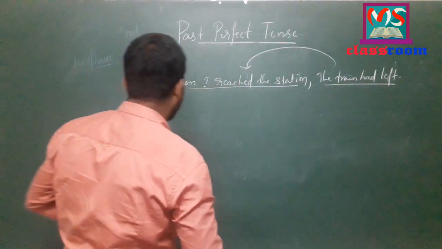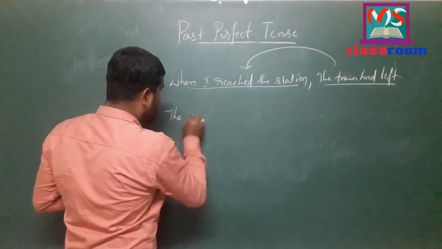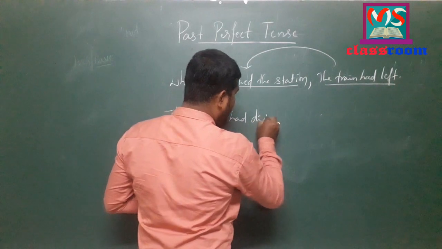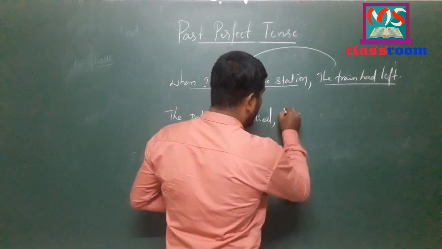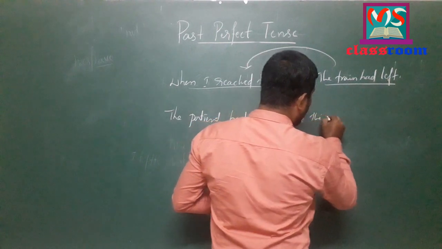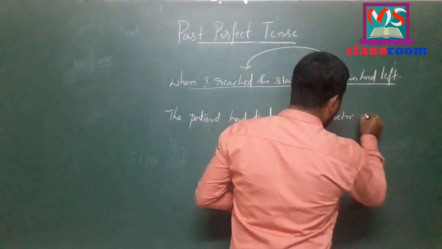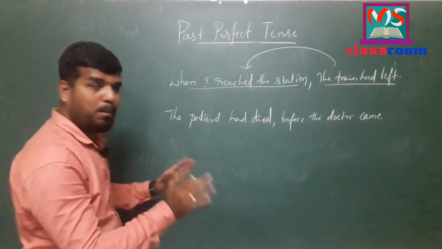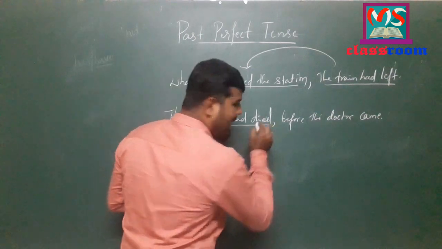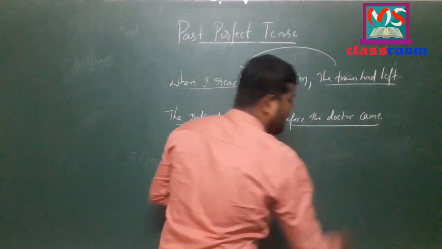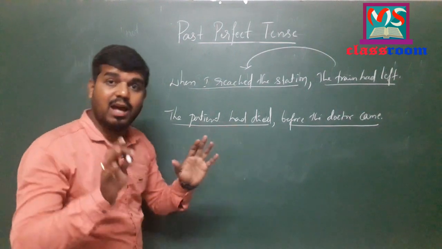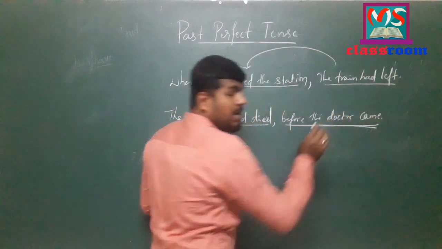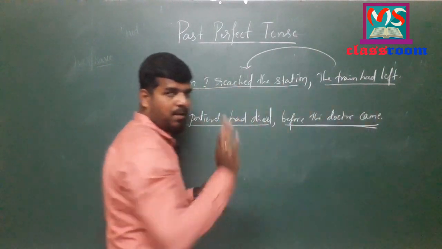Let me discuss one more example. Here, the patient had died before the doctor came. Look at here. We have two past actions. They are the patient had died and before the doctor came. Here the patient had died is the earlier past action, which was completed before the other action took place in past time, that is before the doctor came.